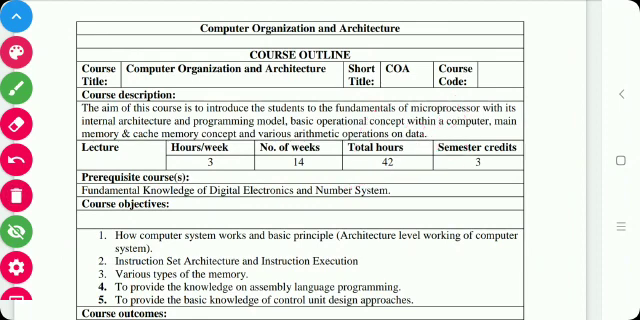So first is the course description. The aim of this course is to introduce students to the fundamentals of microprocessors, and the microprocessor includes its architecture as well as programming model, basic operational concepts within a computer, then main memory concept as well as cache memory concept, and various arithmetic operations on data. The prerequisites for the subject are digital electronics and number systems.